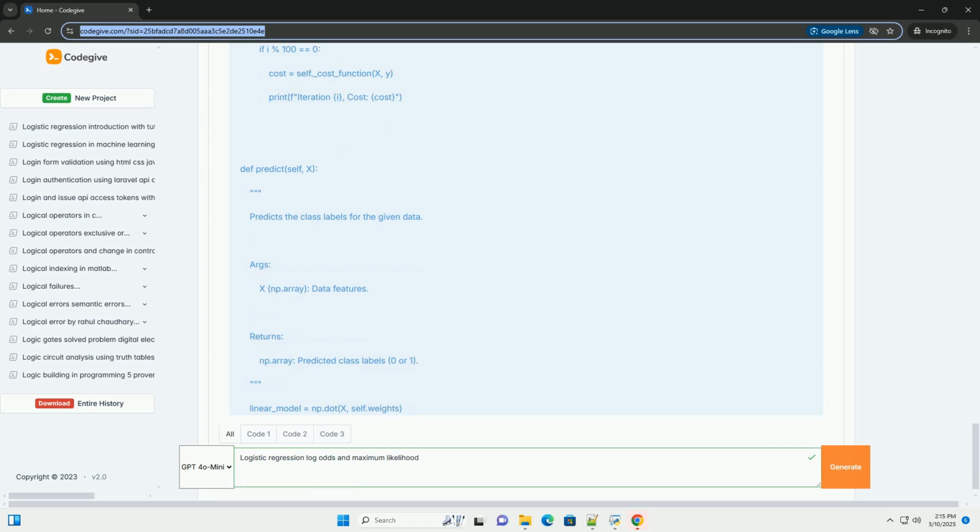Let's say we have n independent data points, (x1, y1), (x2, y2), ..., (xn, yn), where x is a vector of features and y is the corresponding binary outcome, 0 or 1. The likelihood function is the product over all n data points. p(y=1|x) is the predicted probability of y being 1 given x using the logistic regression model, the sigmoid function. y is the actual observed value, 0 or 1.